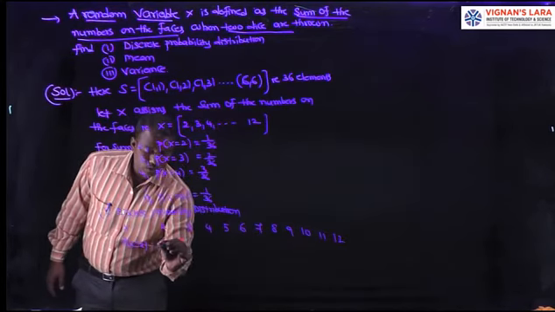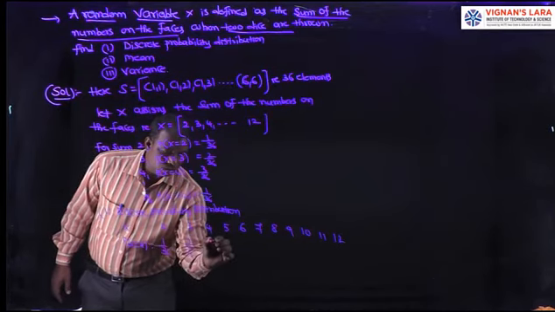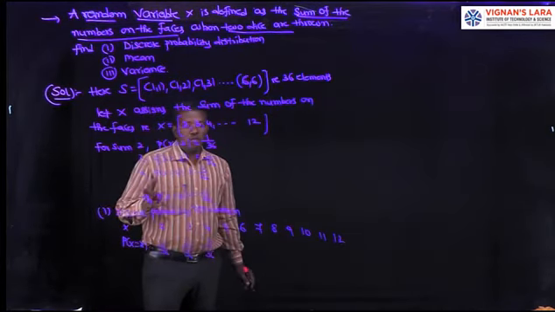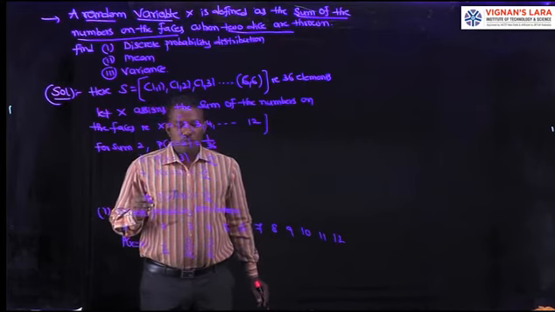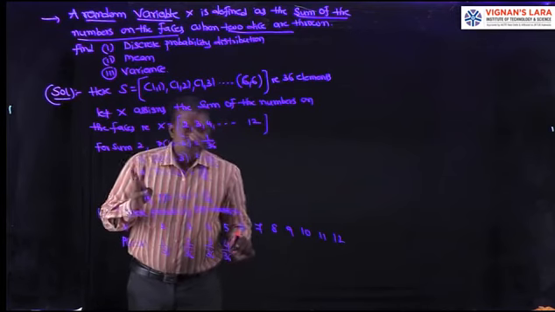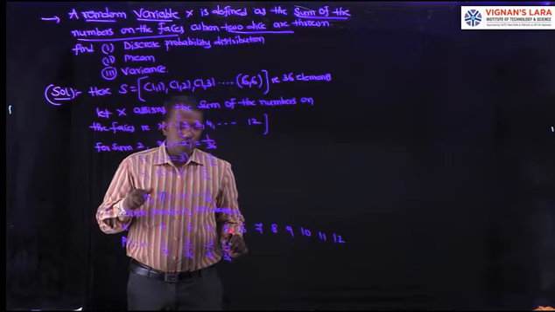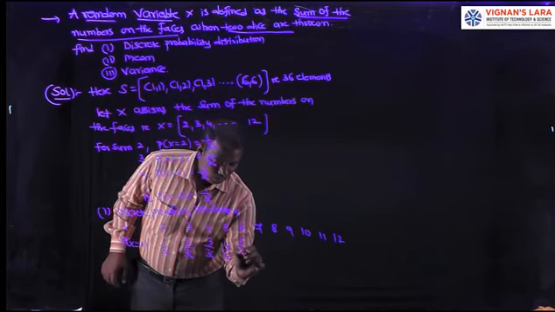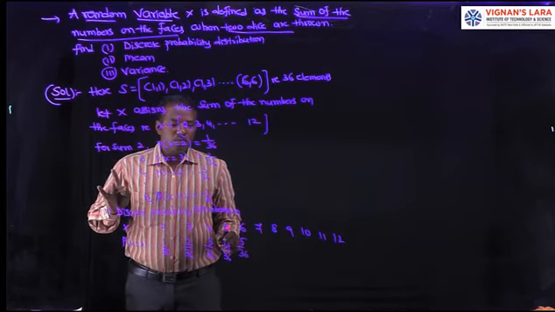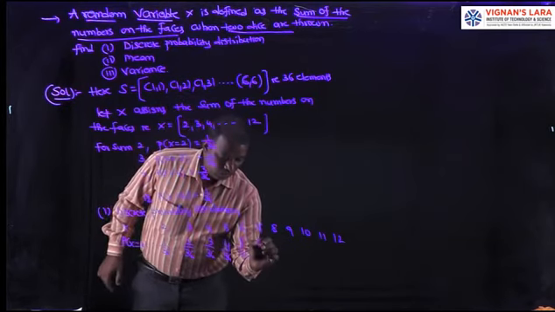For 2, 1 by 36. For 3, 2 by 36. For 4, 3 by 36. For sum 5, the cases are (1,4), (2,3), (3,2), (4,1), so 4 by 36. For sum 6, (1,5), (2,4), (3,3), (4,2), (5,1), so 5 by 36. For sum 7, (1,6), (2,5), (3,4), (4,3), (5,2), (6,1), so 6 by 36.